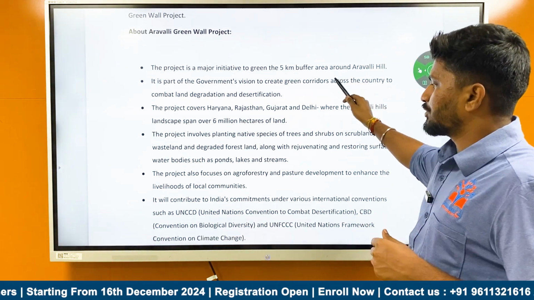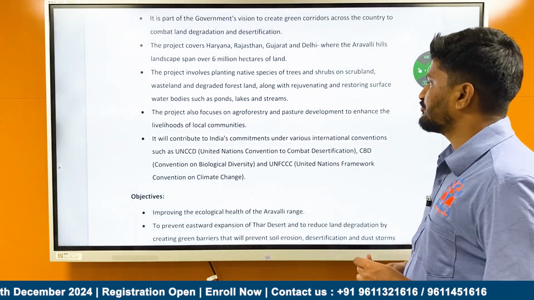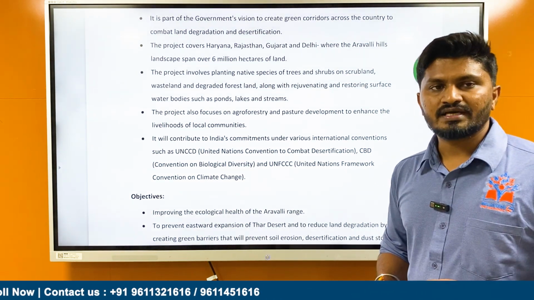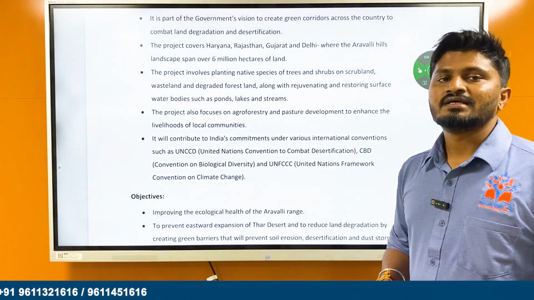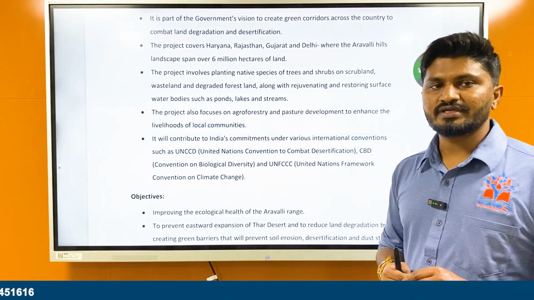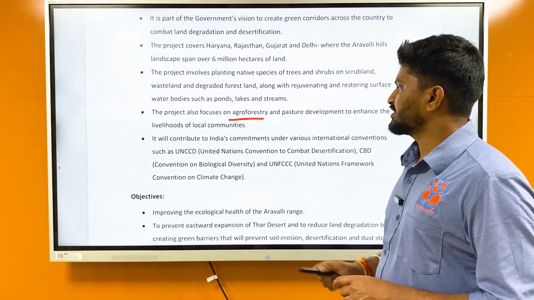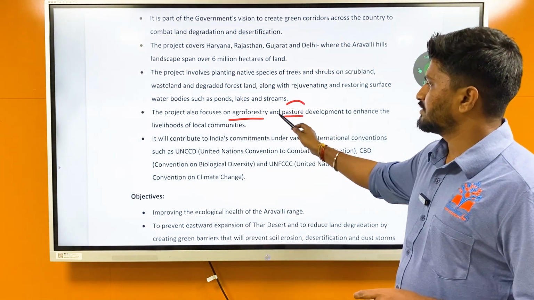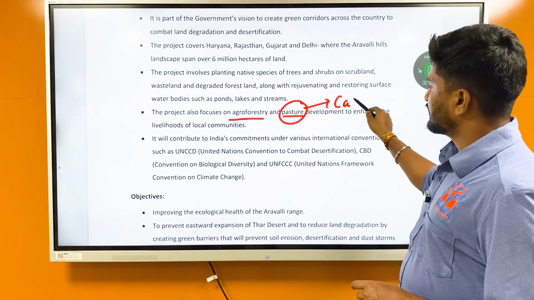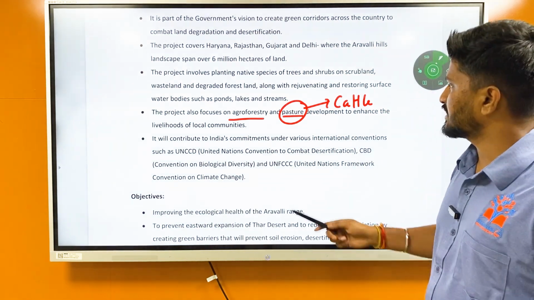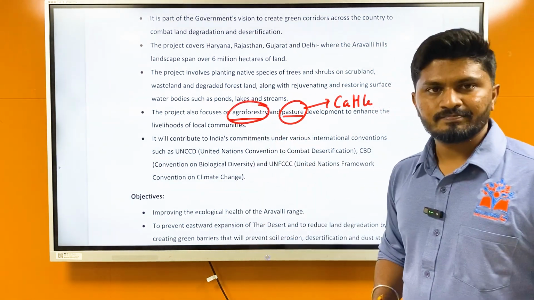Then the project also focuses on agroforestry and pasture development to enhance the livelihoods of local communities. Another component of the Green Wall project is that it is going to benefit local communities. How is it going to benefit local communities? By involving agroforestry and pasture development, so that cattle can graze on this and communities can gain out of this agroforestry.